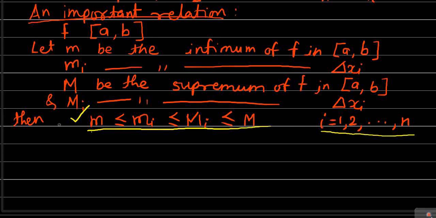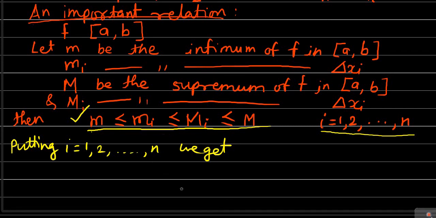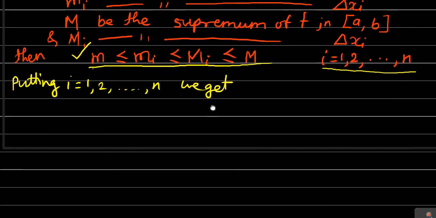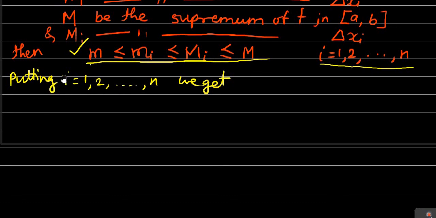Okay, so if we put i equal to 1 to n, so putting i equal to 1, 2 and continued up to n, we get, I am explaining each and every term, each and every step very slowly, so that you will be able to understand it. These are the preliminary things, so these are very important. So putting i equal to 1 to n, what will we get? Let us see.